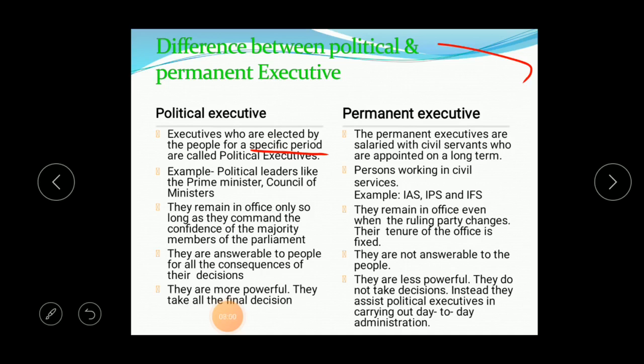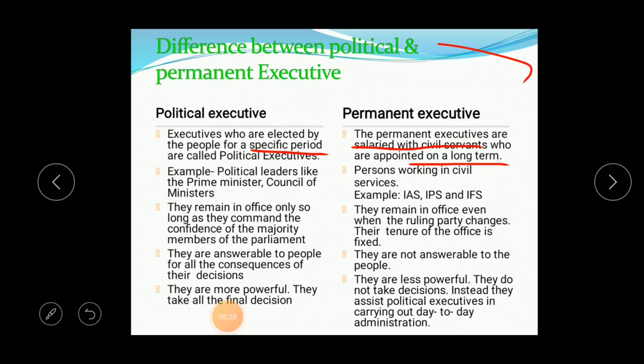Executives who are elected by the people for a specific period are called political executives. And next is the permanent executive. The permanent executives are salaried persons, civil servants, who are appointed for a long term.